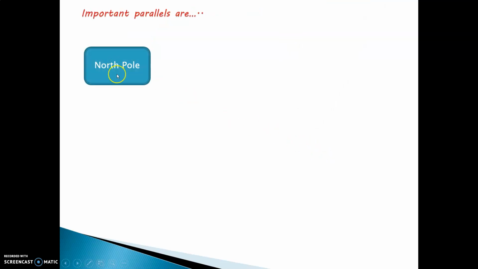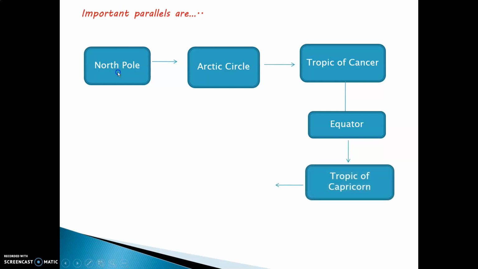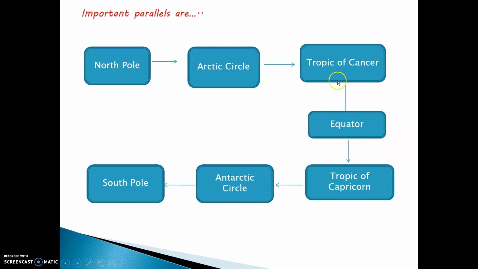So first is the North Pole. Then you have the Arctic Circle, Tropic of Cancer, Equator, Tropic of Capricorn, Antarctic Circle, and South Pole. These are the names of the important parallels on the earth. And remember, there are 7 parallels on the earth: North Pole, Arctic Circle, Tropic of Cancer, Equator, Tropic of Capricorn, Antarctic Circle, and South Pole.